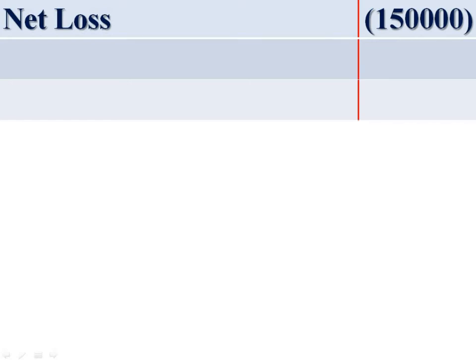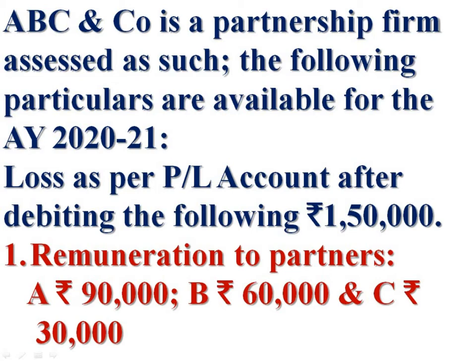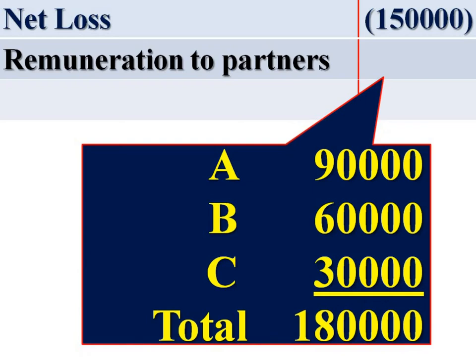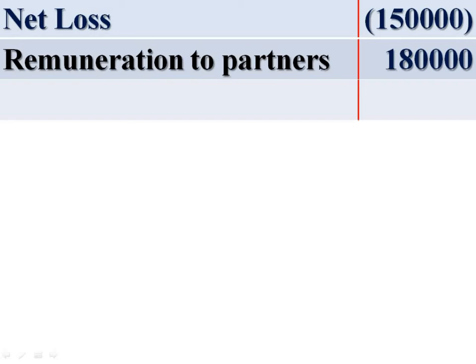First compute book profit. For computing book profit, if there is any remuneration to partners in the debit side of profit and loss account, it is to be added back with the net profit. Here, remuneration to partners A 90,000, B 60,000 and C 30,000, total 1,80,000. It is to be added back with the net loss of rupees 1,50,000.